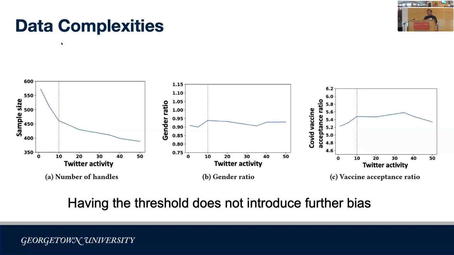These are the figures for the COVID vaccine acceptance. The distribution is very similar to the ownership data, and the threshold doesn't introduce any further bias.